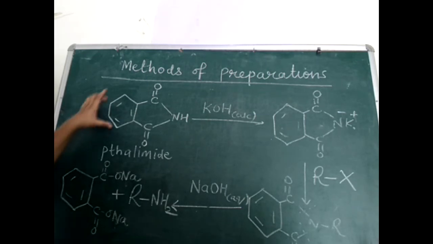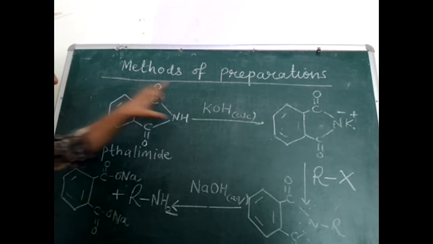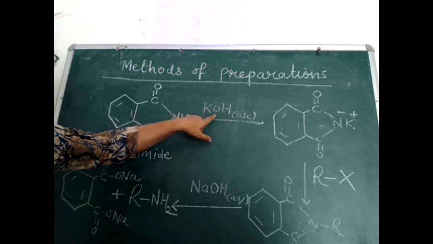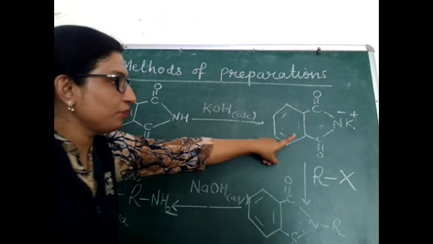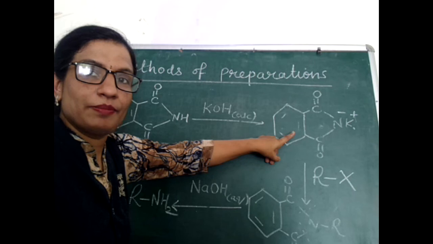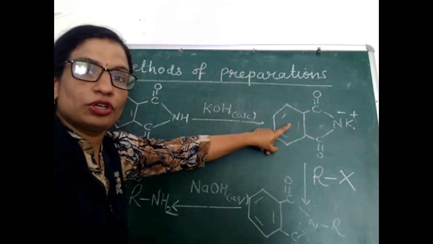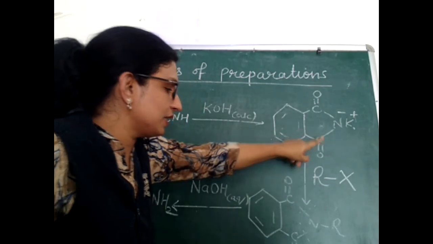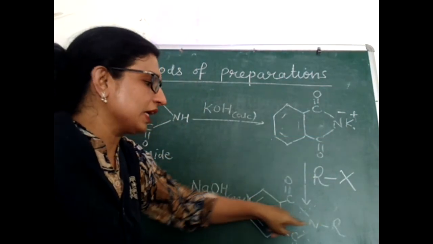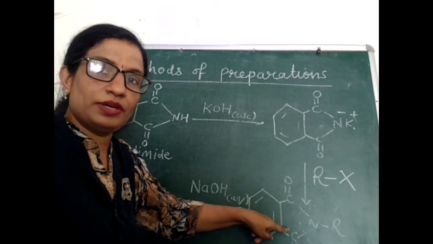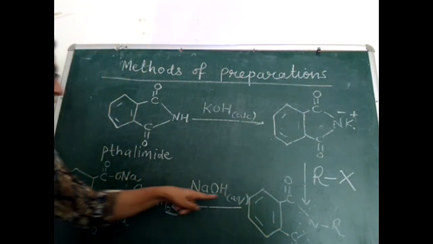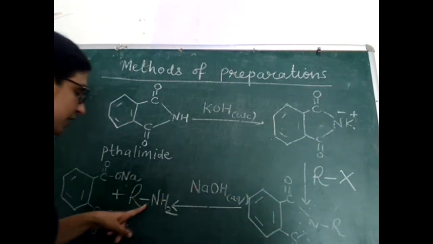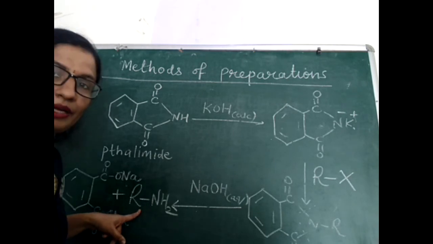Let's look at the reaction. When phthalimide is treated with alcoholic solution of KOH, we are getting potassium salt of phthalimide. When this potassium salt of phthalimide is treated with alkyl halide, you can see here N-alkyl phthalimide is getting formed, which when hydrolyzed in aqueous NaOH, we are getting primary amine.